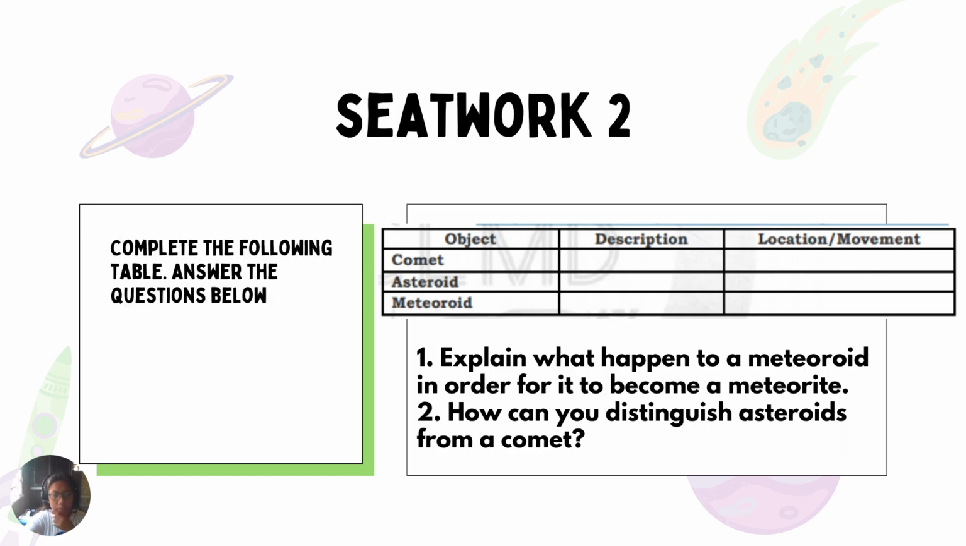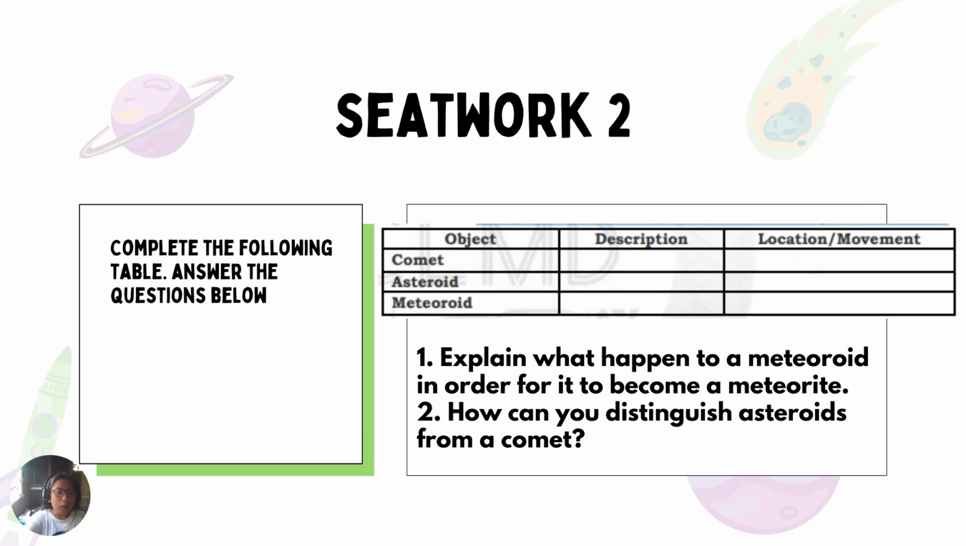So, for seat work number 2, before we end this lesson, I will be explaining what this seat work is all about. First, complete the following table and answer the questions below. In this table, you are going to describe at least one characteristic of a comet, an asteroid, and a meteoroid. Then you are going to give me the location where they originate. They could either be from the asteroid belt, Kuiper belt, Oort cloud, or from outer space. And then, the type of movement they have.